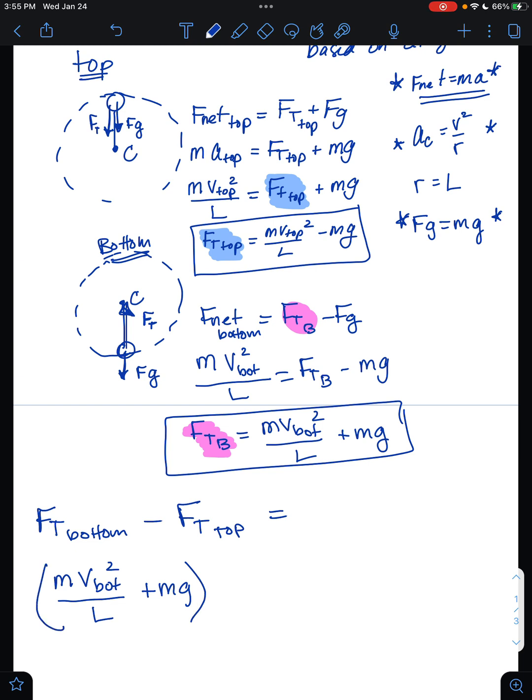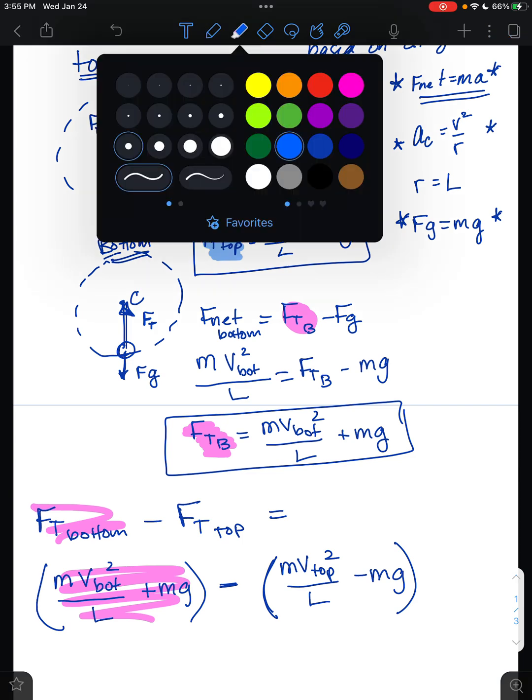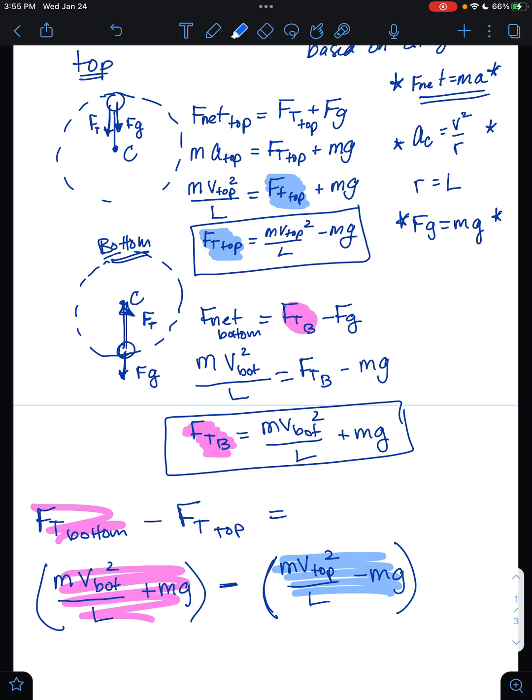That whole thing right there, again, is my force of tension at the bottom, minus the expression for the force of tension at the top, which is mv top squared over L minus mg. There's my force of tension at the top.